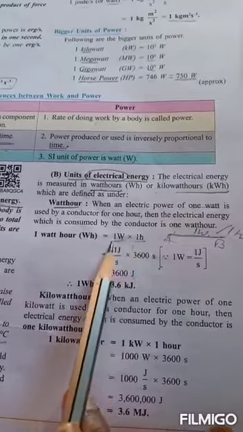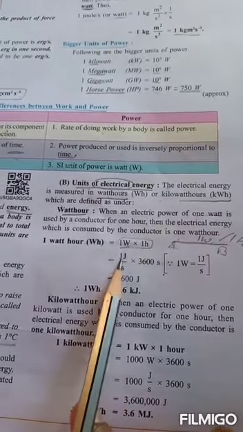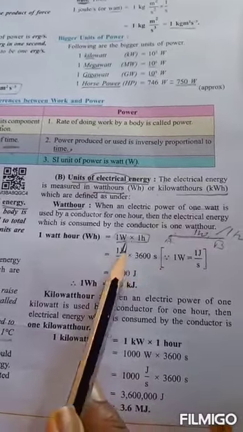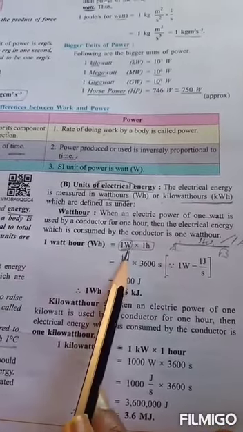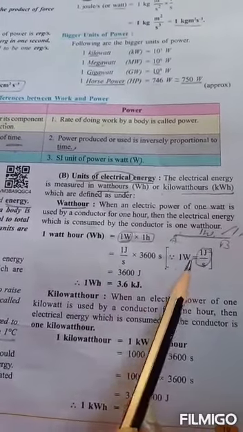Then 1 watt hour is equal to how many joules? We know that 1 watt is 1 joule per second, as I told in the previous explanation.